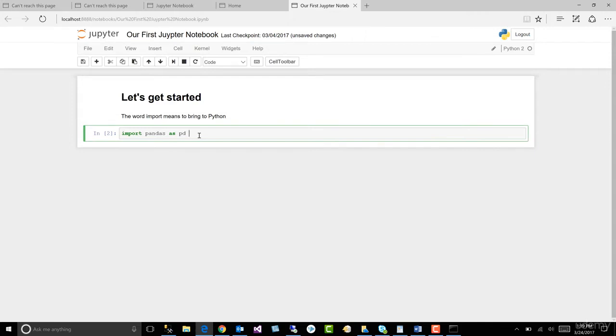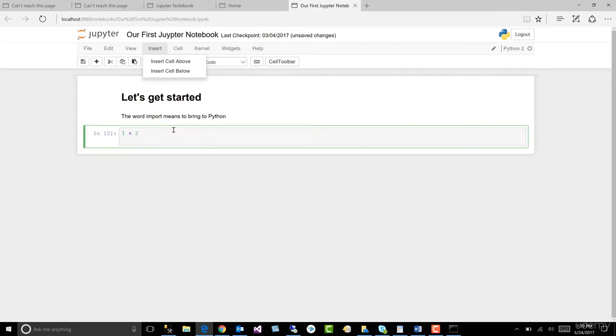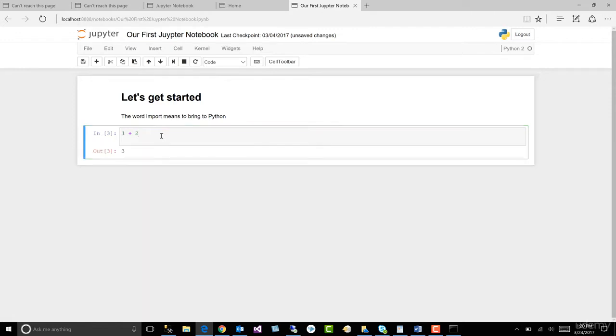All right, so what are some other things we can do? If we wanted to stop, we're executing some code and it's taking longer than we anticipated, we can come up here and hit the stop button. We can insert. If we didn't want to add, we can highlight our cell and insert above or below. Let's come up here and type something, let's say 1 plus 2, and we hit Shift Enter, and it gives us the output.